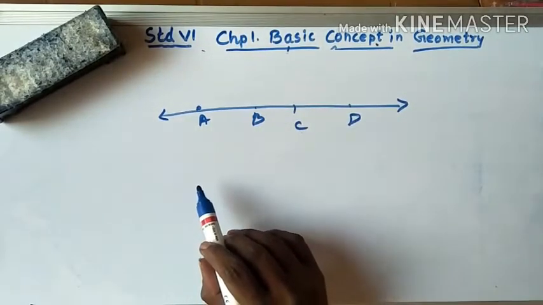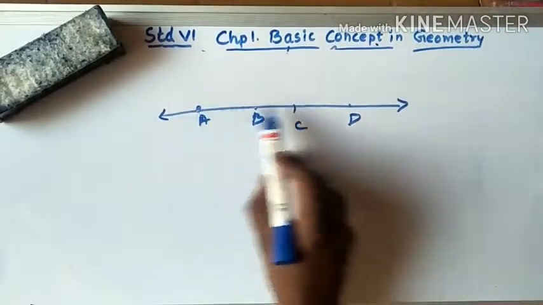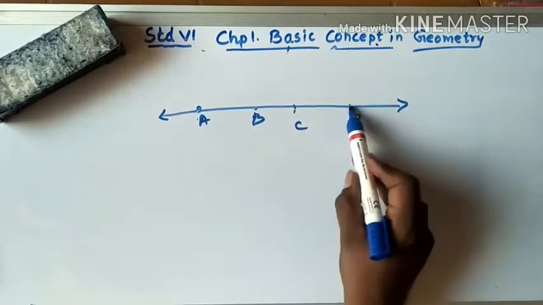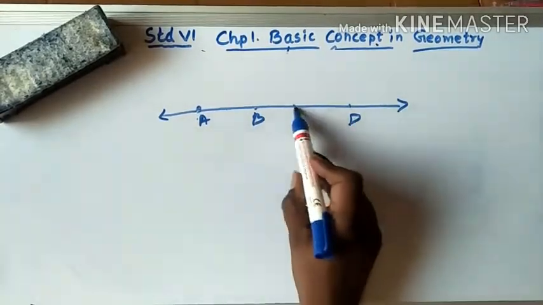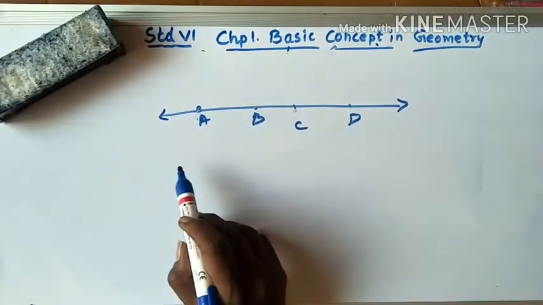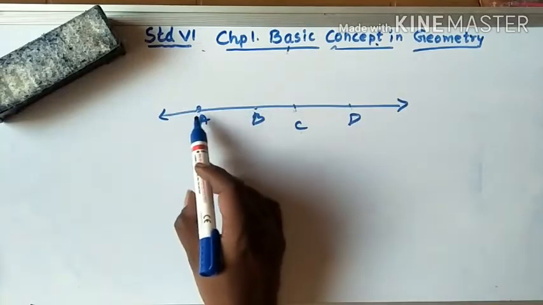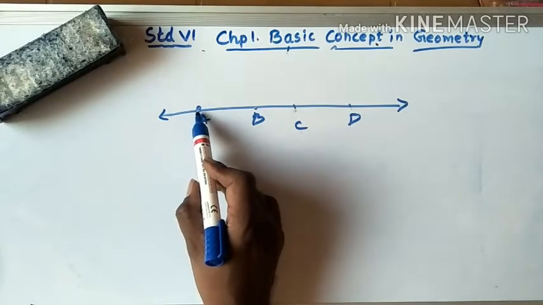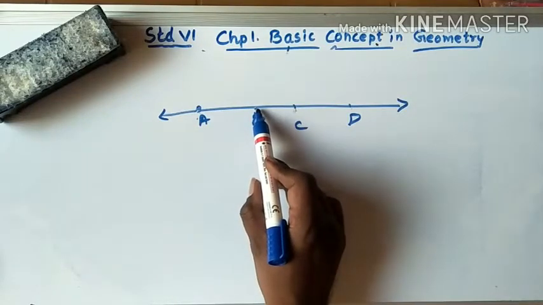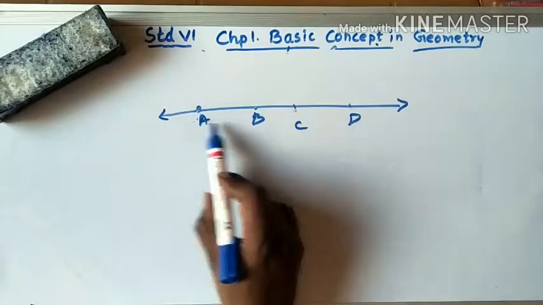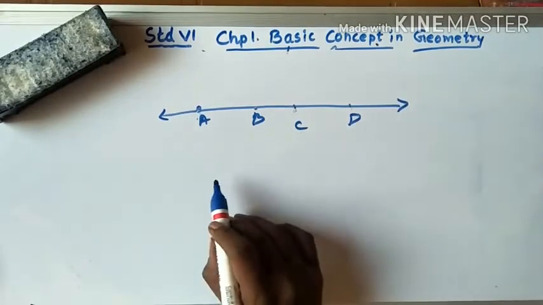Why do I say a segment? Because each has a starting point and an ending point. These are the segments. But why do I call it a line over here? Why do I say line AB? Because on the left side it starts from A and goes on to the left side, and here it starts from B and goes on to the right side. So this is a line as well as a segment.